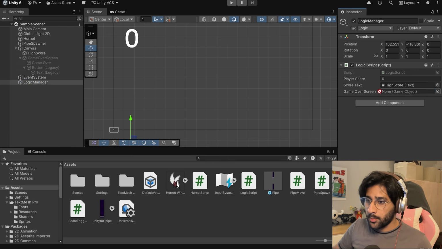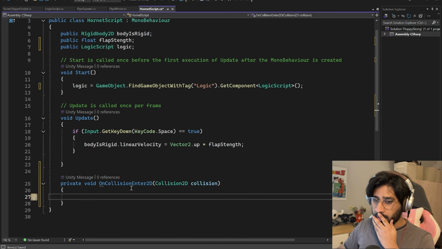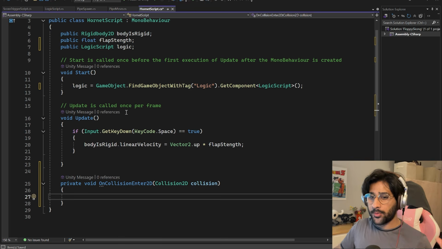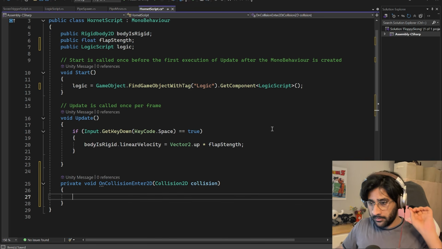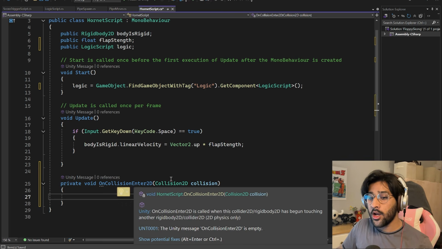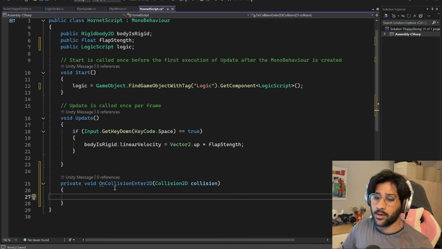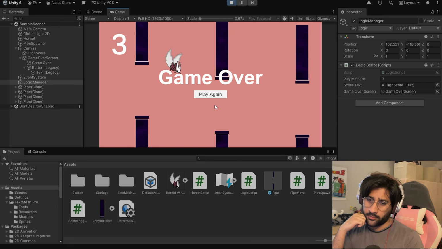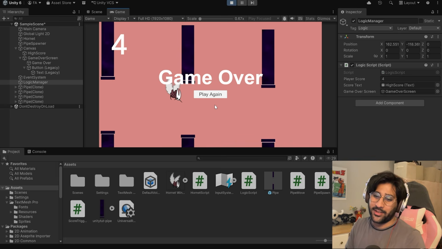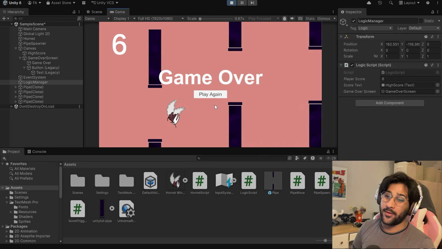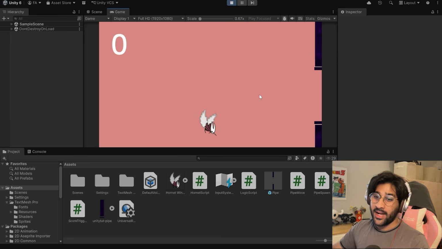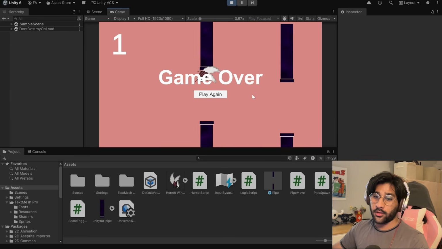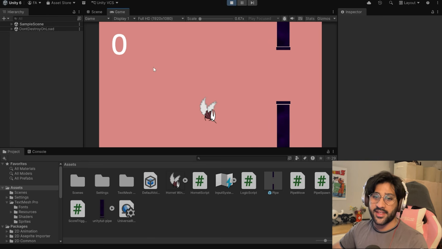Now I think we can drag and drop you here. Yep. That makes sense. Okay, so now I'm making another collision code here after a bunch of mumbo jumbo and having some scripts talk to other scripts. Basically the same thing we did where we made an on trigger enter to up the score. Now we're doing it on collision because when you actually collide with the pipe, we want the game over. There we go. Well, not like that. I can still keep playing. I really want to fix those stupid pipes so bad. But hey, the play again button works. Look at that. Boom. It reloads the scene, which I told it to do, so I don't know why I'm surprised, but I'm happy.